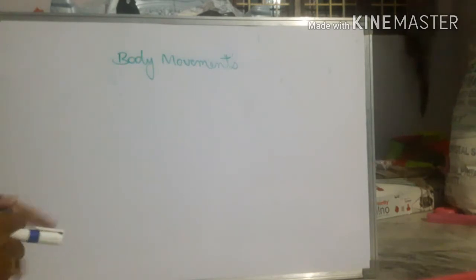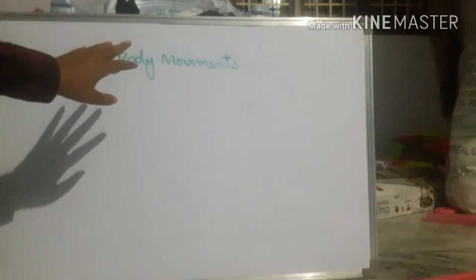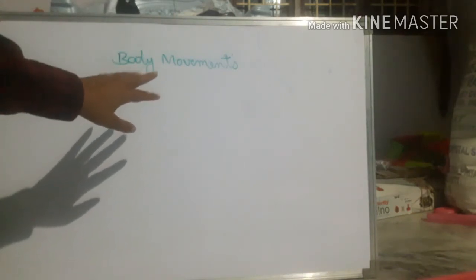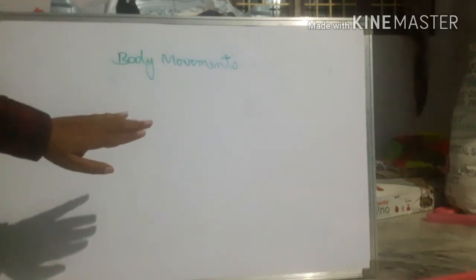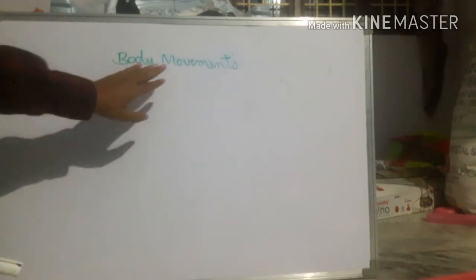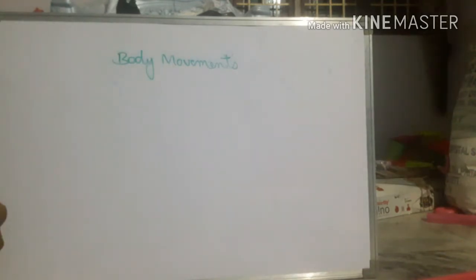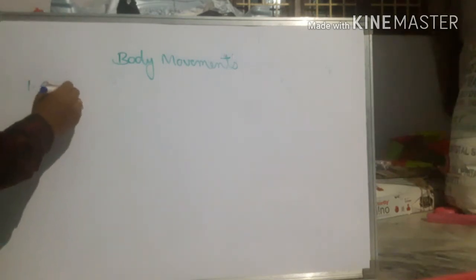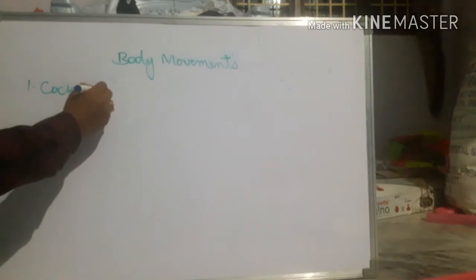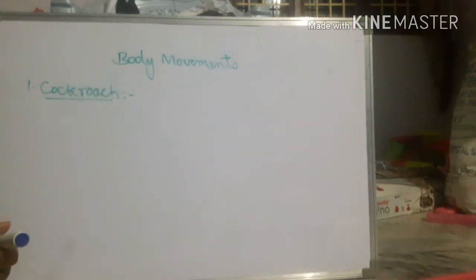Now, body movements. Here, body movements already we discussed about the skeletal system and whatever the things that are present in the skeletal system we completed, and now freshly we are going to start body movements of other animals. Let us see in other animals how do they move, right? So crawling animal, like the first one, cockroach. I think your favorite insect it is, right?